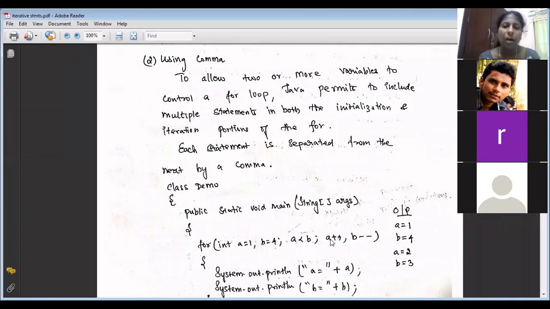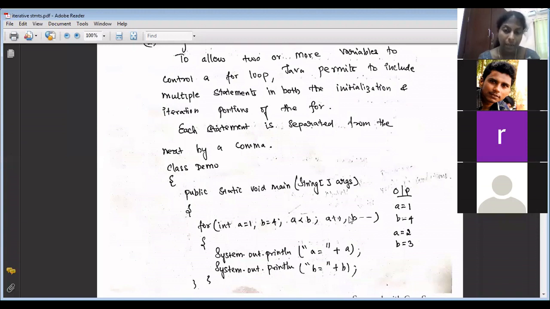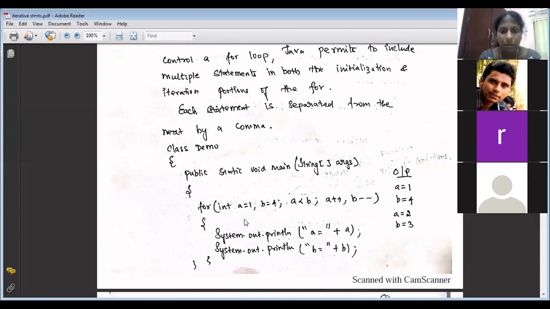Then in the iteration, the increment or decrement, you can also have two things separated by a comma. Now the question: can you have two conditions separated by comma? If a and b have the same value like 1, we can write int a = b = 1, no, ma'am? Yes. int a = 1, b = 4. We have two statements here separated by comma. Similarly, we have two things separated by comma here.